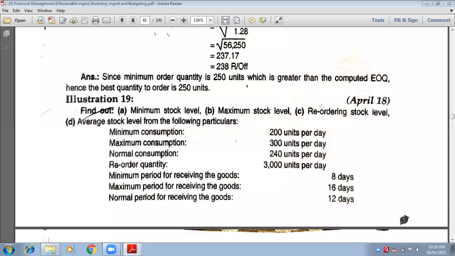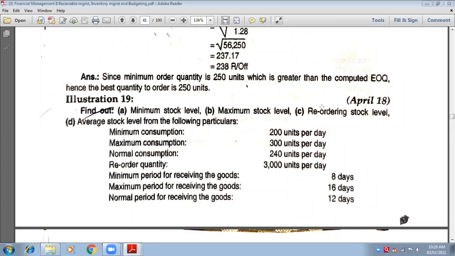If at all you don't understand how 12 days is normal and it is equivalent to average, you can calculate. See, minimum period is 8, maximum period is 16 days. So 8 plus 16, how much is it? 24. 24 divided by 2, how much is that? 12 days. So 12 days is my average, and that's what is given in the question, normal period. So whenever normal period is given means average. So you guys don't have to calculate again and again. Okay, is it clear everyone? Yes, ma'am.